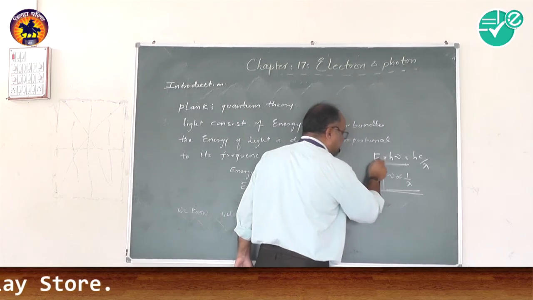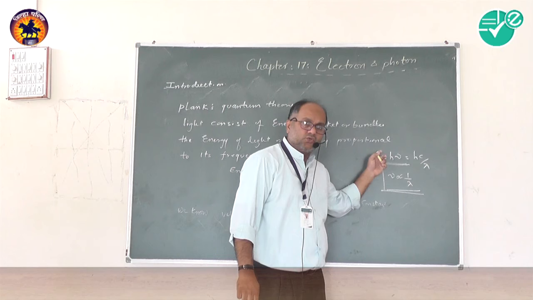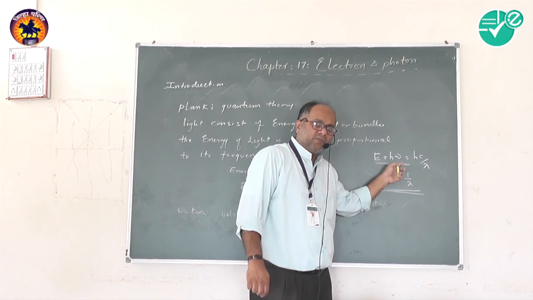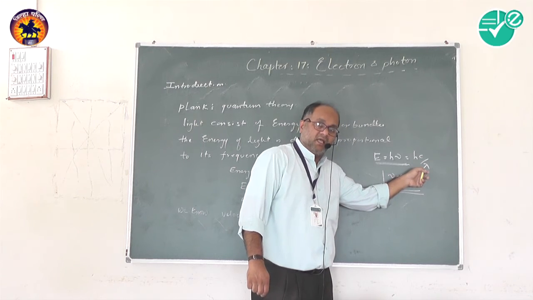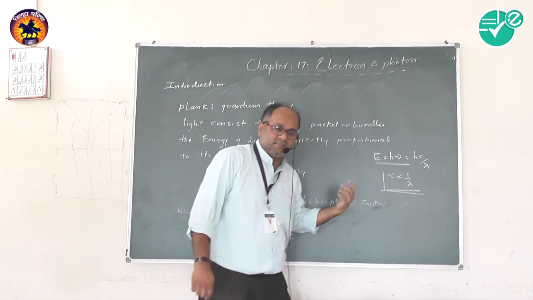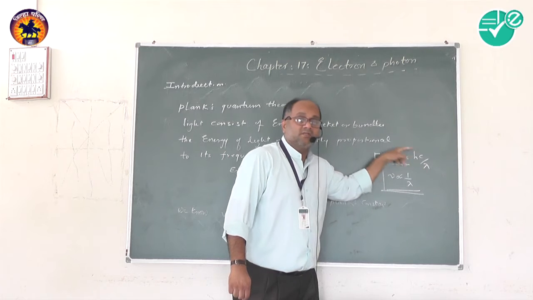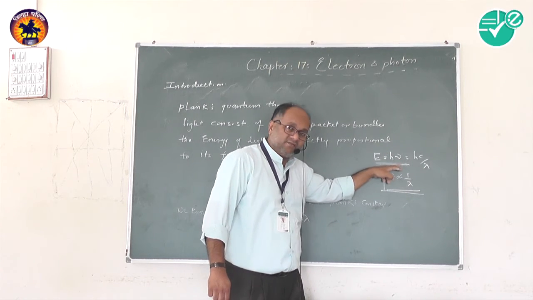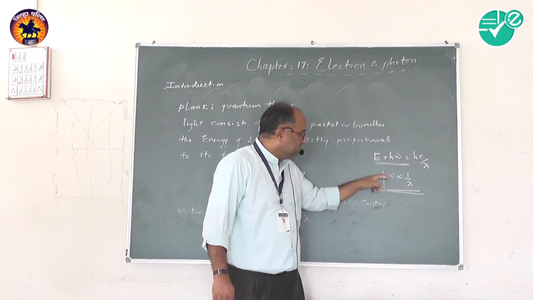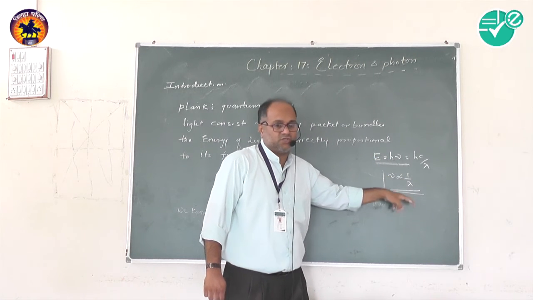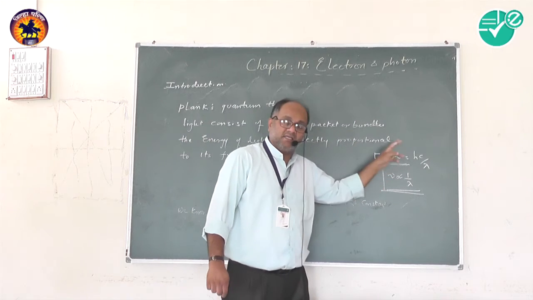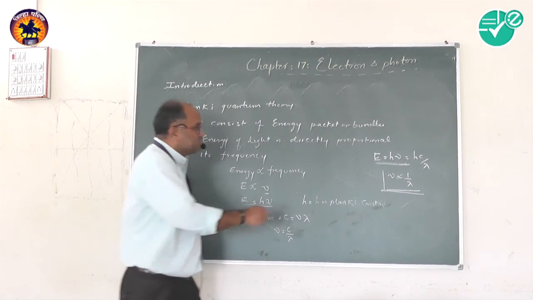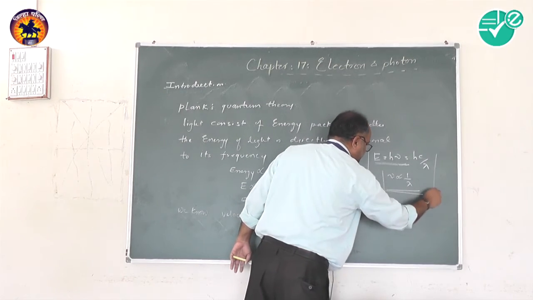The energy of the wave is directly proportional to frequency, or inversely proportional to wavelength. Larger the wavelength, lesser the energy. Lesser the wavelength, more the energy. Larger the frequency, more the energy. Lesser the frequency, less the energy, because frequency is inversely proportional to wavelength. We have to understand this, because these two concepts are very useful in this chapter.